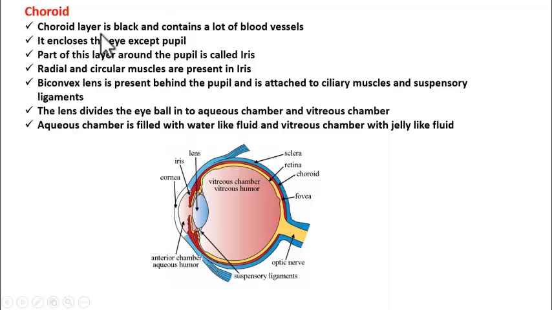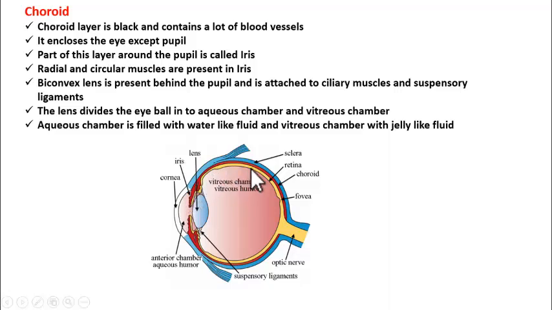So the next layer is choroid. Choroid is the black color layer, but it is shown red here. It contains a lot of blood vessels. So choroid is made up of blood vessels. So what is the function of blood vessels? Blood vessels will bring blood to the eye. Blood brings the food materials, oxygen, etc. So blood to the eye is brought by the blood vessels in the choroid layer. So we can say the choroid layer is the nutritive layer or nutritional layer. Sclera is the protective layer, choroid is the nutritive layer.